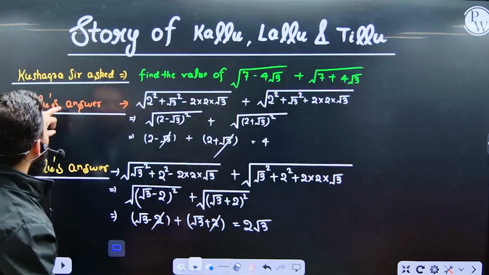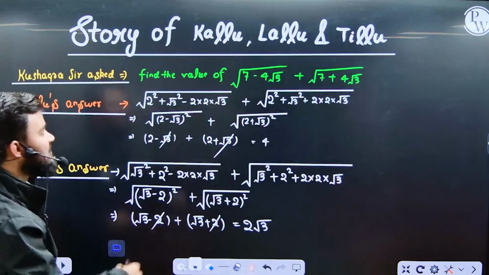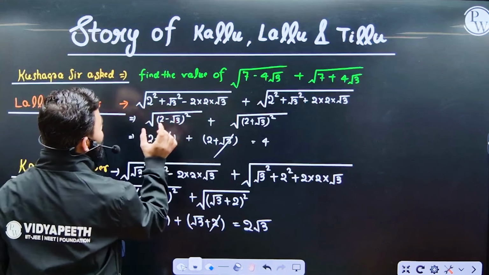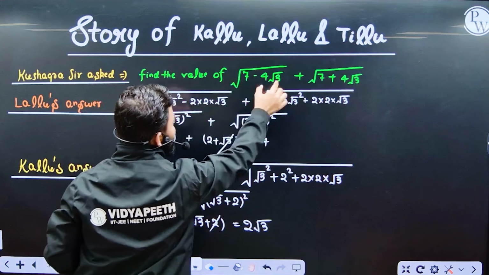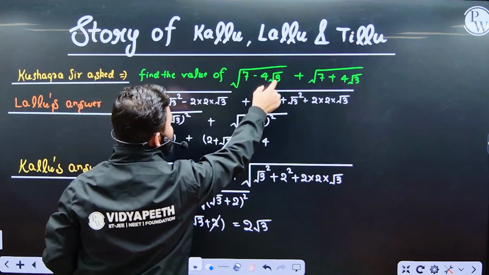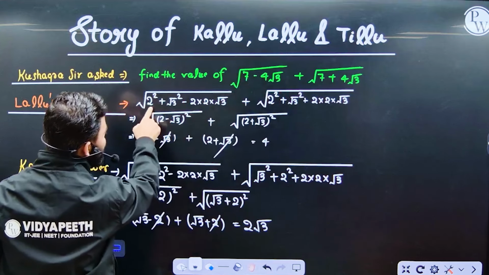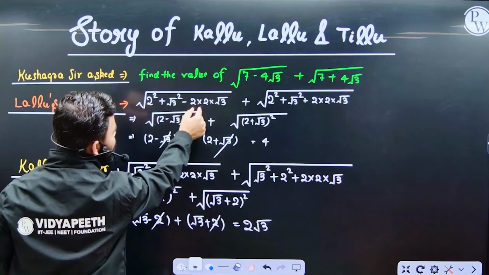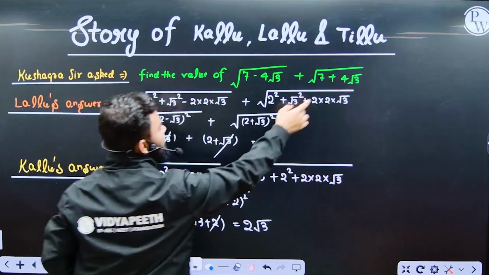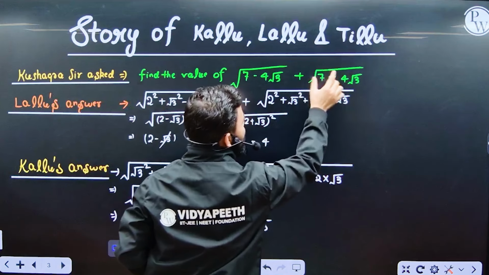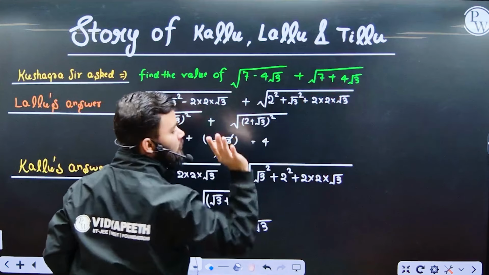Now what Lallu answered, look at the solution of Lallu. First Lallu made this a perfect square. 7 minus 4 root 3, he wrote as a perfect square: 2 square plus root 3 square minus 2 into 2 into root 3, which is 2 minus root 3 to the whole square. And he also made this a perfect square: 2 plus root 3 to the whole square.